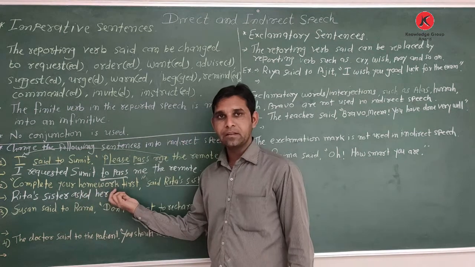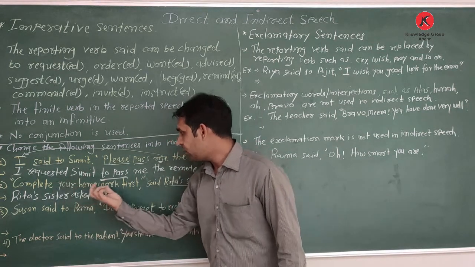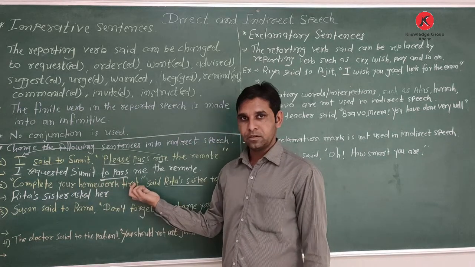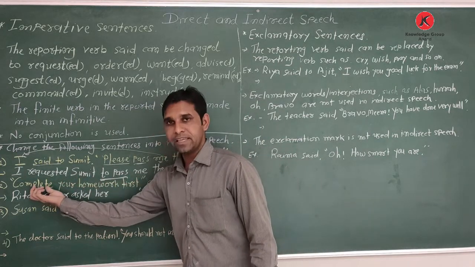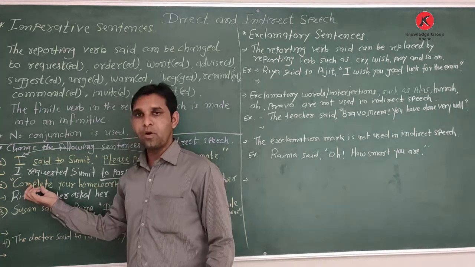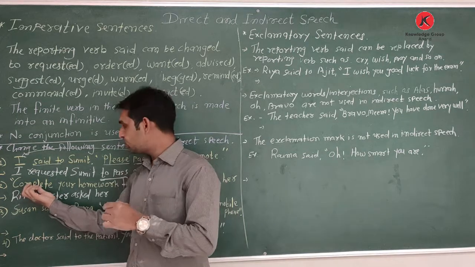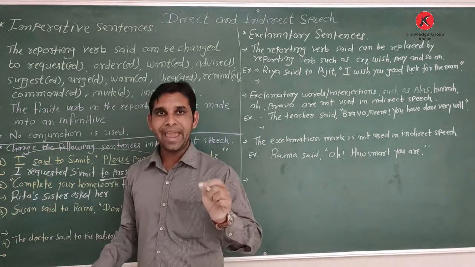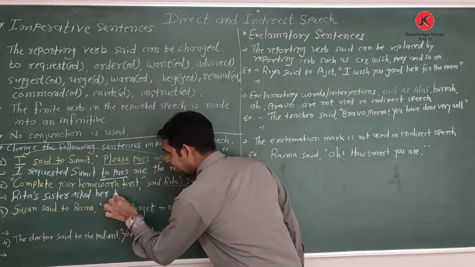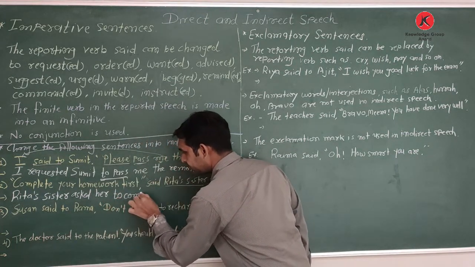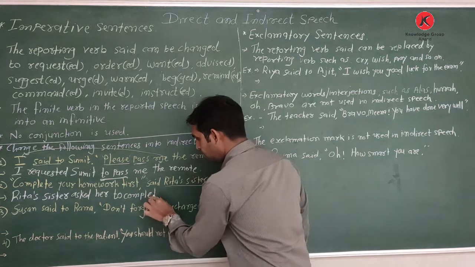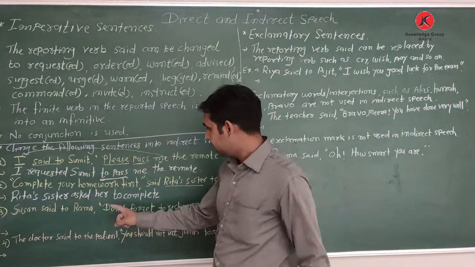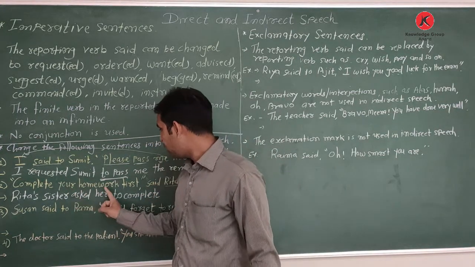After that, what we write? Complete your homework first. Here complete is given as a verb, so we change this verb into an infinitive by adding to. So we write to complete your homework first.